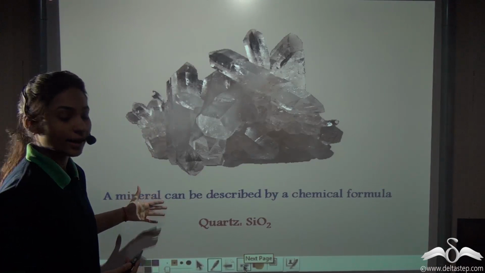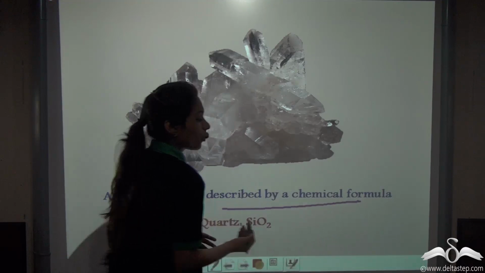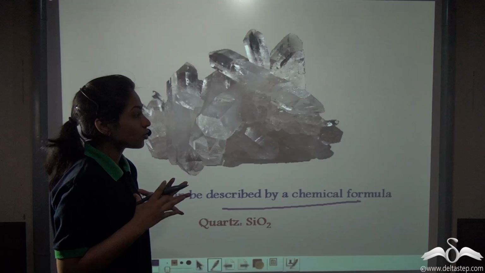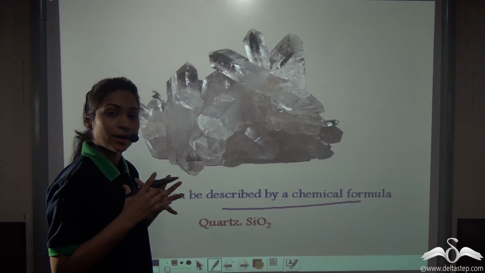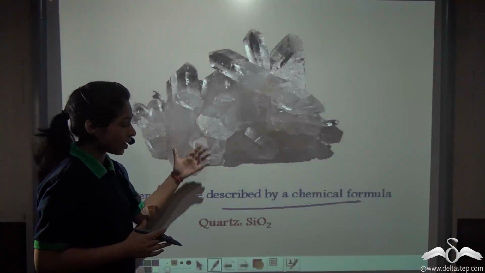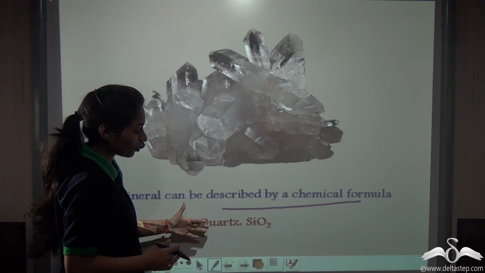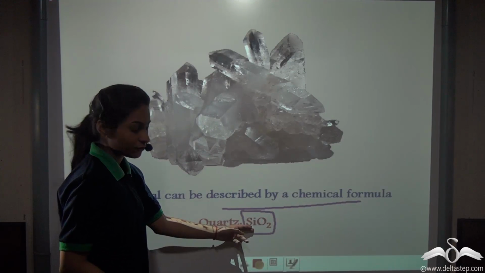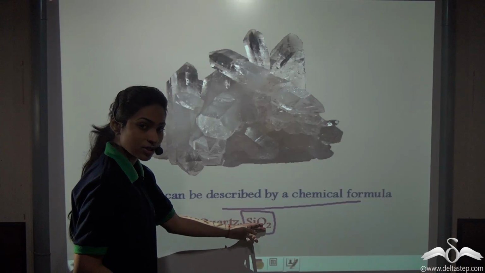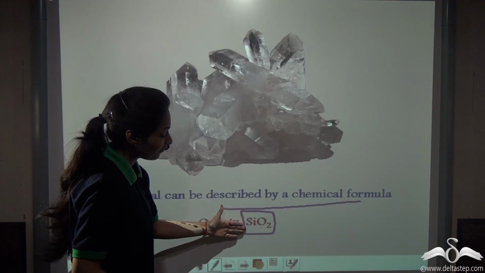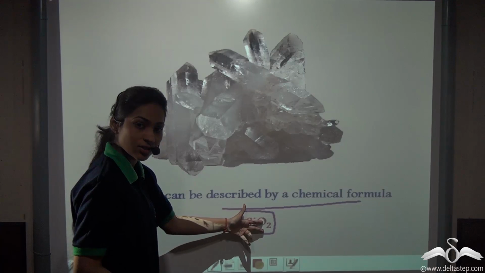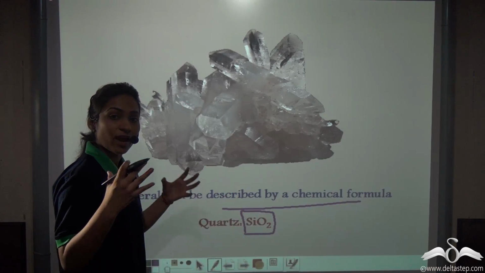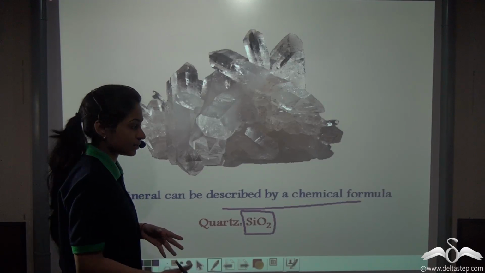Now, a mineral can be described by a chemical formula. That means these minerals have definite chemical properties. So, you can say that they can be described by a chemical formula. Let's take the example of quartz. The chemical formula of quartz is SiO2. That means it has one element of silicon and two elements of oxygen. So, it has a definite proportion of silicon and oxygen. All the minerals will have such definite proportions of any combination of elements.